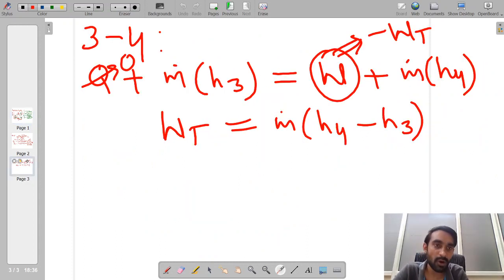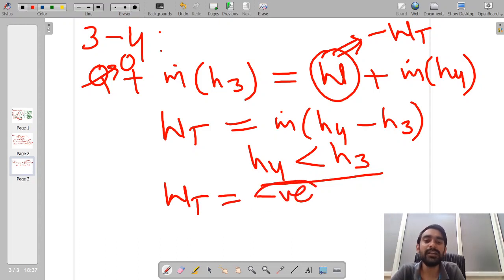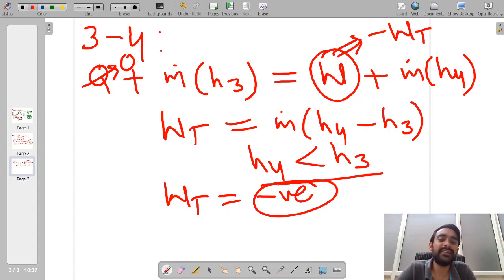As I have already taken the work convention into consideration, because the value of H4 is less than the value of H3, we get the magnitude of WT as negative, and negative work done is work done by the system.